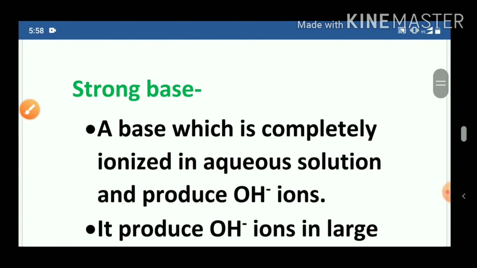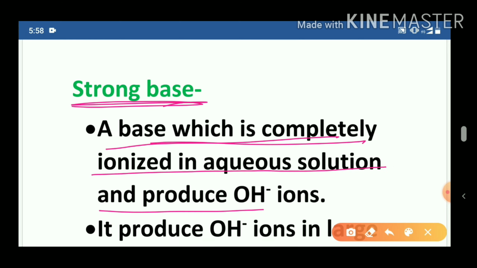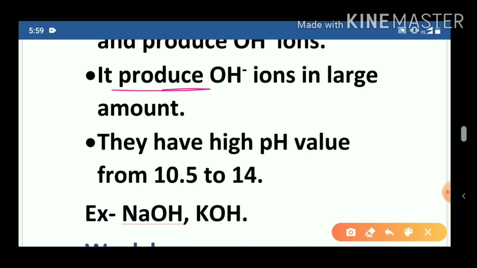Next, strong base. A base which is completely ionized in aqueous solution and produces OH negative ion is known as a strong base. The base which is completely ionized, that means when a base is dissolved in aqueous solution, it gives hydroxide ions in large amount and is completely ionized. This is known as strong base. Second thing, it produces hydroxide ions in large amount. So a strong base always produces hydroxide ions in large amount.